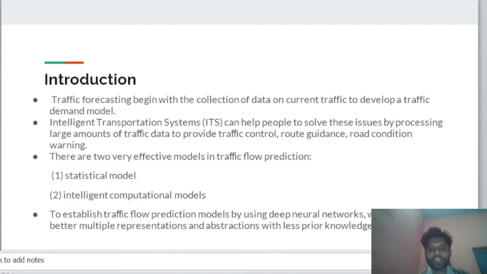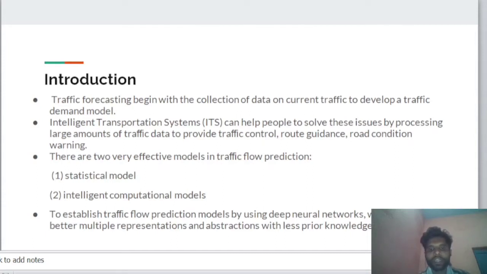The first one is the statistical model, which focuses on modeling and forecasting at a single point based on temporal and spatial series from historical data of traffic flow, such as the autoregressive integrated moving average model (ARIMA), Kalman filter, Gray theory, and Stokes model.